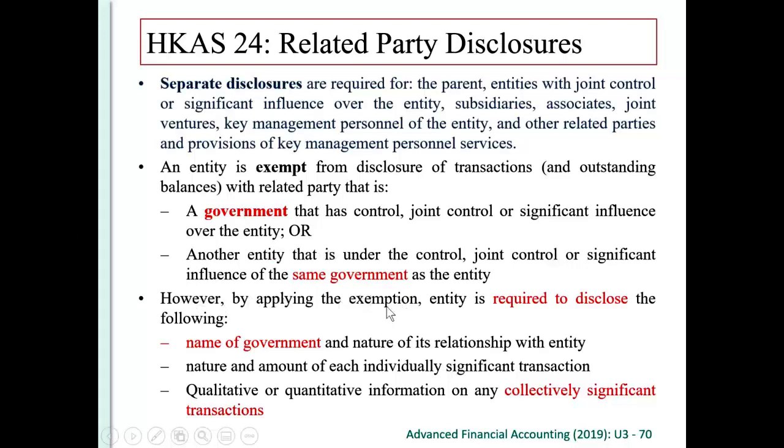However, by applying this exemption, the entity is required to disclose the following. First, we have to disclose the name of the government. So for all those state-owned enterprises, we just disclose Chinese government, and the nature of the relationship with each other. Why? We all belong to the government, the Chinese government, because we are state-owned enterprises. And we have to disclose the nature and amount of each individual significant transaction. Any qualitative or quantitative information should be disclosed on collectively significant transactions. This is for related party disclosure, Hong Kong AS 24.